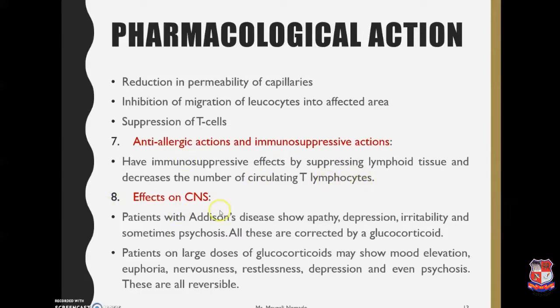The effects on CNS: patients having Addison's disease show symptoms like depression, irritability, sometimes psychosis. These adverse effects are corrected by the administration of glucocorticoid. Patients on large doses of glucocorticoids may experience elevation of mood, euphoria, nervousness, restlessness, depression, and even psychosis. These are all considered as irreversible.